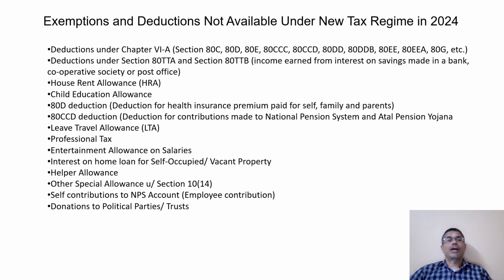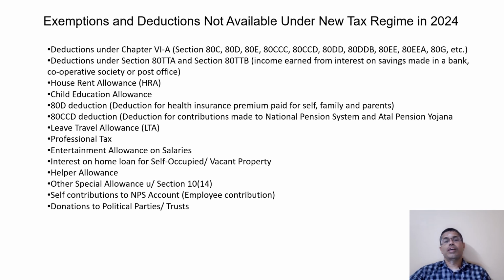House rent allowance, child education allowance, 80D in case of health insurance, 80CCD in case of National Pension System and Atal Pension Yojana employee contribution, leave travel allowance, professional tax, entertainment allowance on salaries, interest on home loan for self-occupied home, helper allowance, other special allowance under section 10(14), self contribution to NPS.